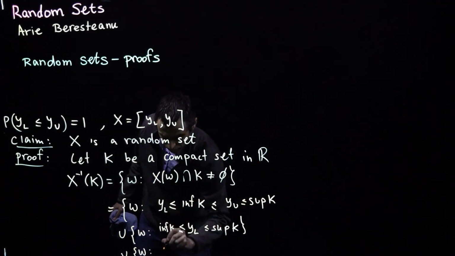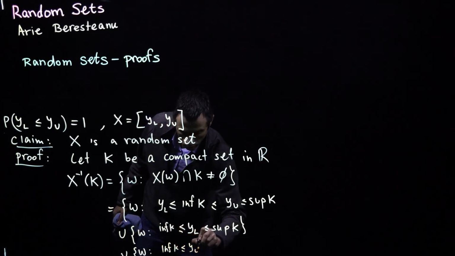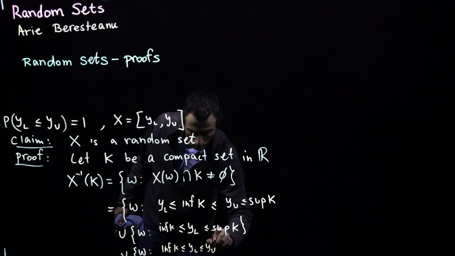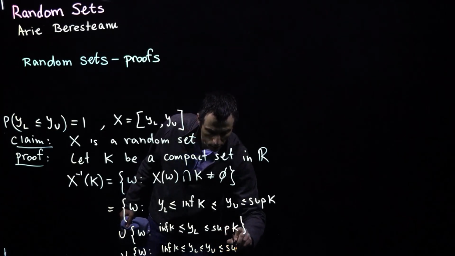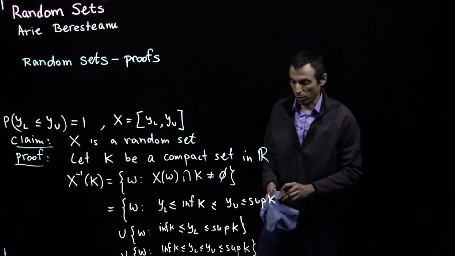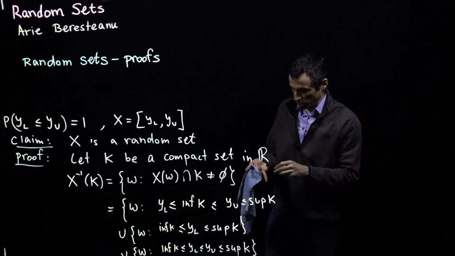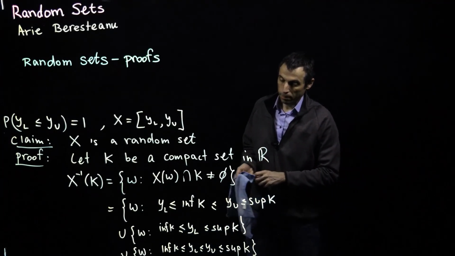Anyway, because K is compact, the infimum of K and the supremum of K exist.